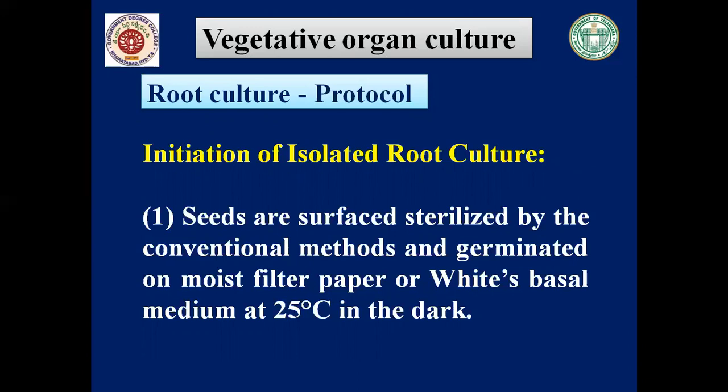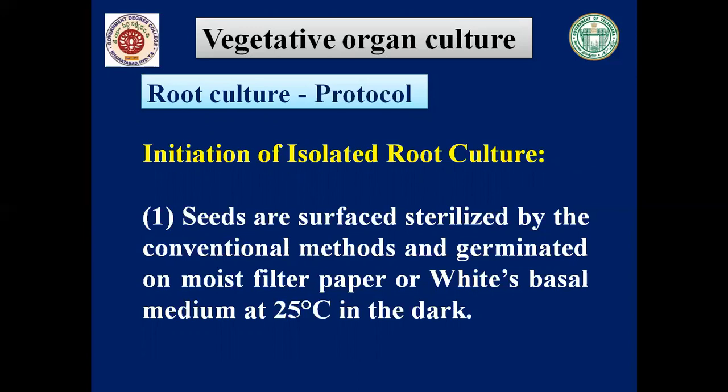First, sterilization of seeds should be done with sterilization chemicals. It could be first with alcohol, then followed by washing with sterile distilled water, then again alcohol, and after that we wash them with 0.1% mercuric chloride or 0.5% sodium hypochlorite.